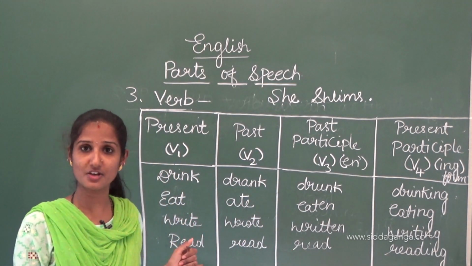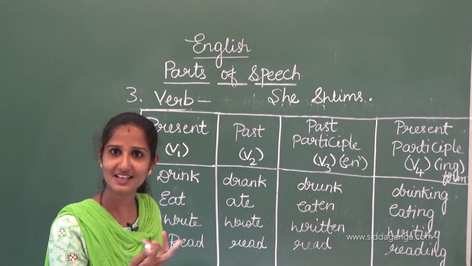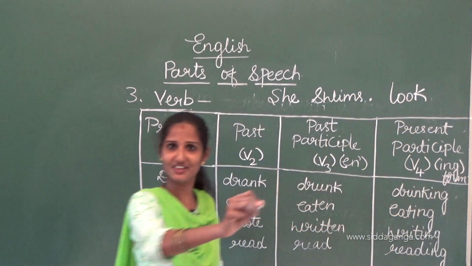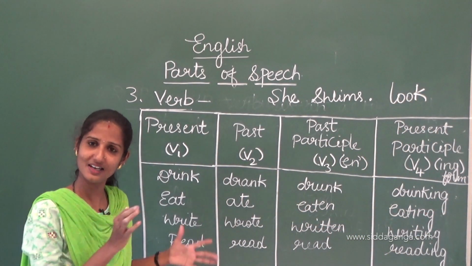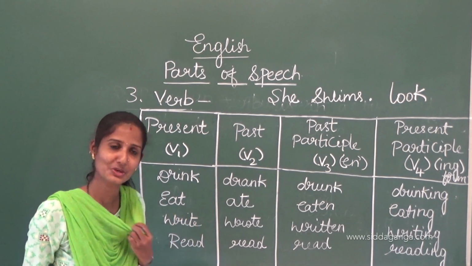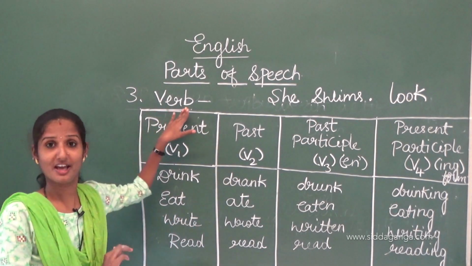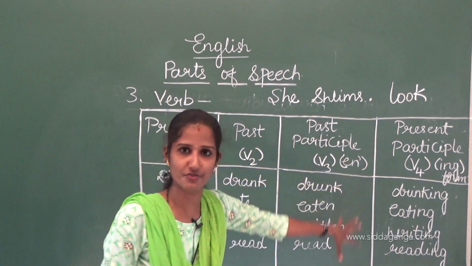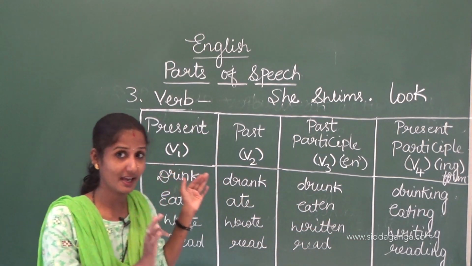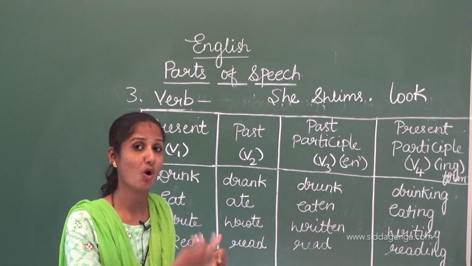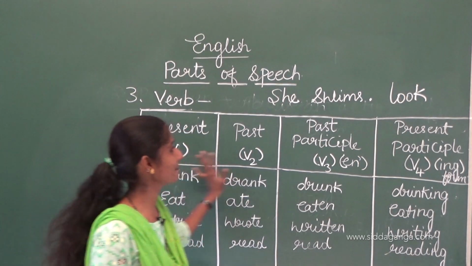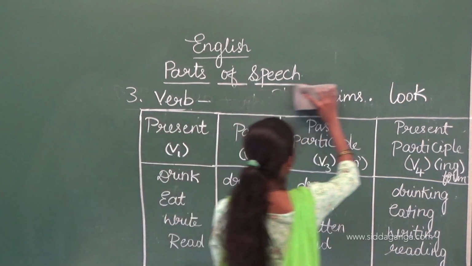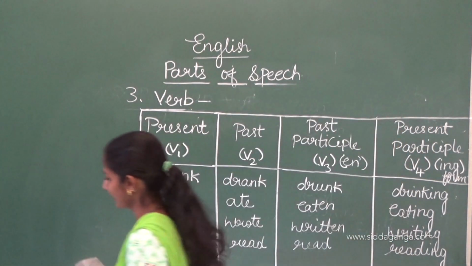Here we can use look. Look is an example of a verb, right? Look is enough. We used to say it is a verb, and it completed its meaning. In the same way, verb is very important. So today you have come to know about the four forms of the verb. These are the main verbs. And auxiliaries help these main verbs in a sentence. I will write one example here.